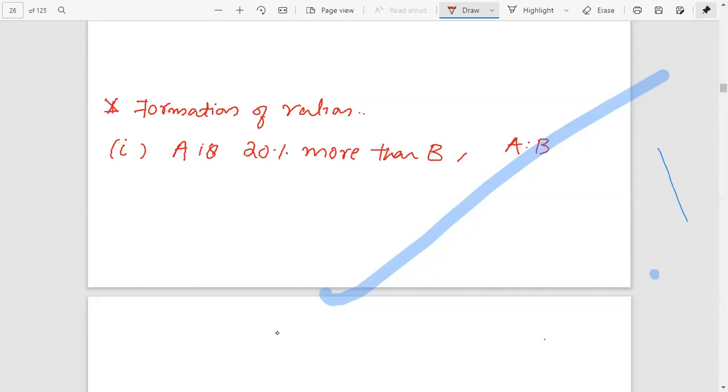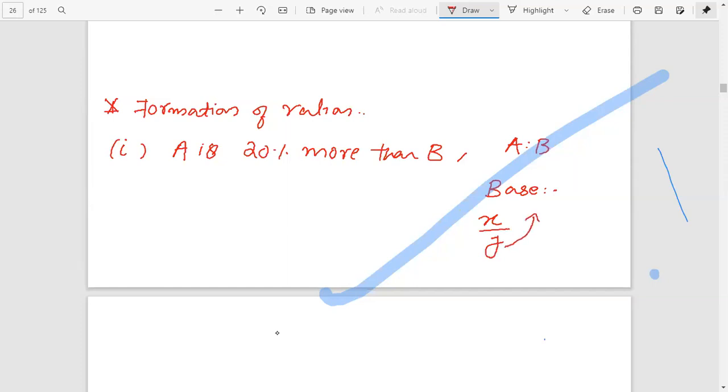Here, we first have to understand the concept of base. In a fraction, if we write x by y, then y is the base.